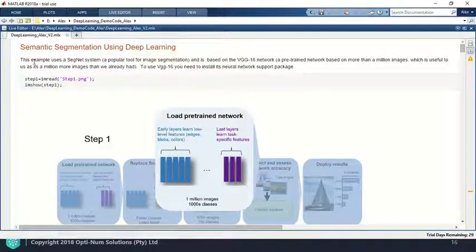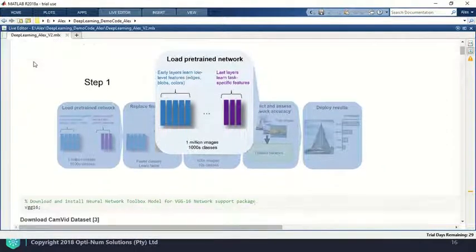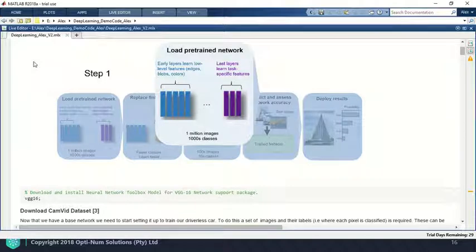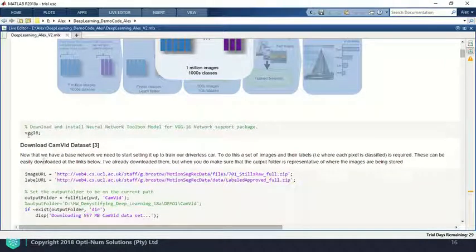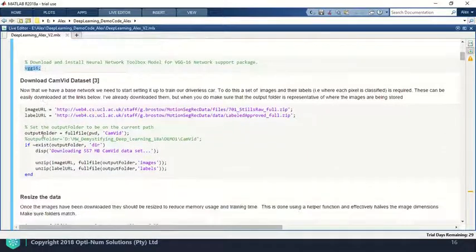To start our example, we'll be loading our pre-trained network. The example we're using is based on a SegNet system and an original pre-trained network known as VGG16. This is quite a nice network because it's trained on more than 1 million images, and this is definitely 1 million more images than we currently have access to. To make sure you have this ability to use VGG16, just make sure that it's downloaded and installed.